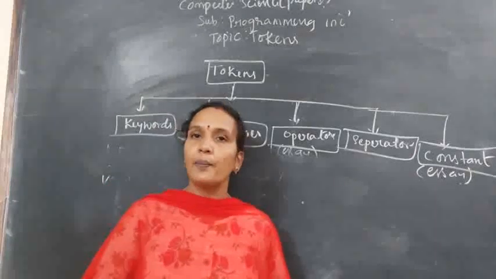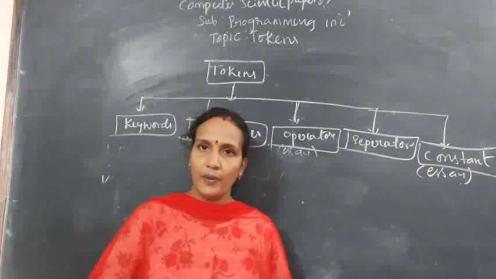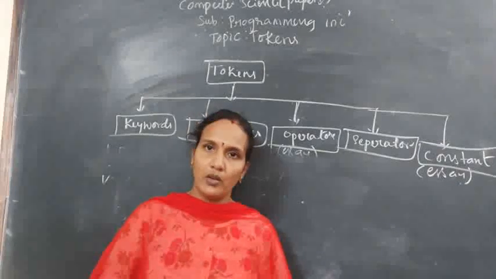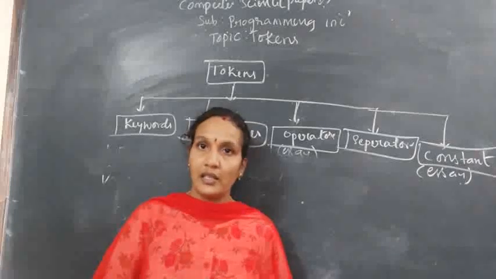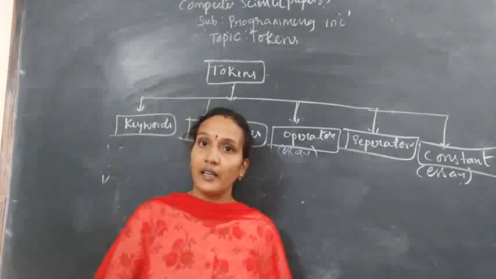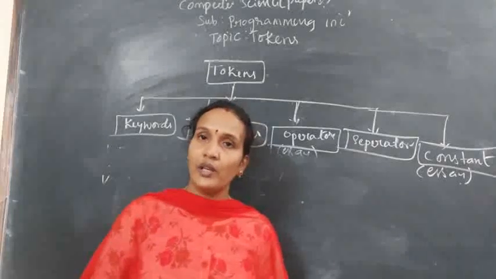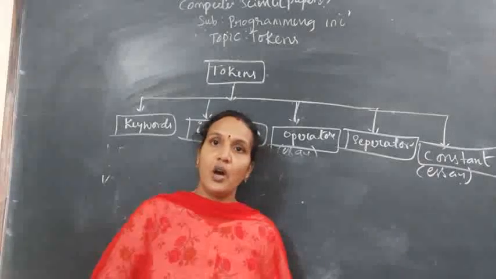So basically, what type of operators does it support? Arithmetic: addition, subtraction, multiplication, division, modulo. Arithmetic operators are used to perform arithmetic operations. Next, the relational operators: less than or equals to, greater than or equals to, not equals to, equals to. They are used to compare each and every operand.